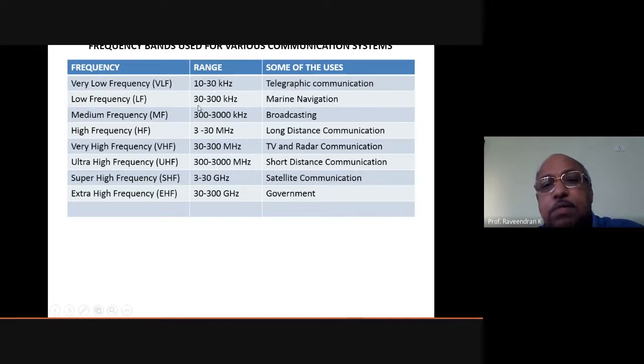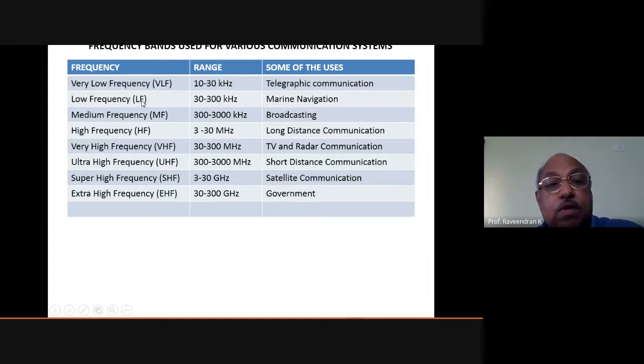They go to deep sea areas, so they have to communicate with each other. Not only fishermen, but ships and cargo ships also communicate in the low frequency range, 30 kilohertz to 300 kilohertz.